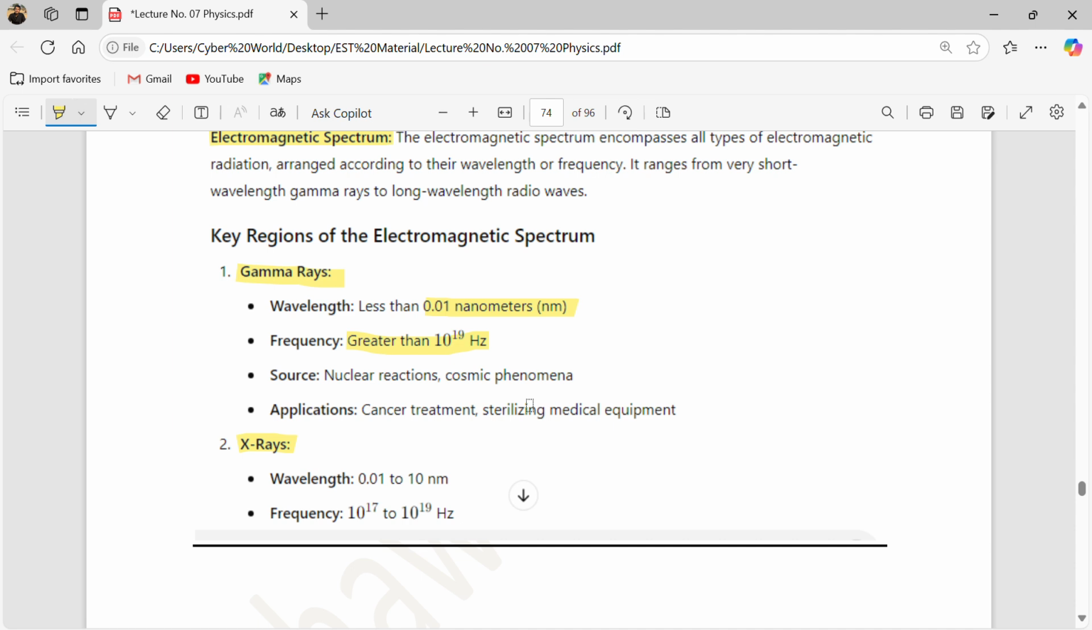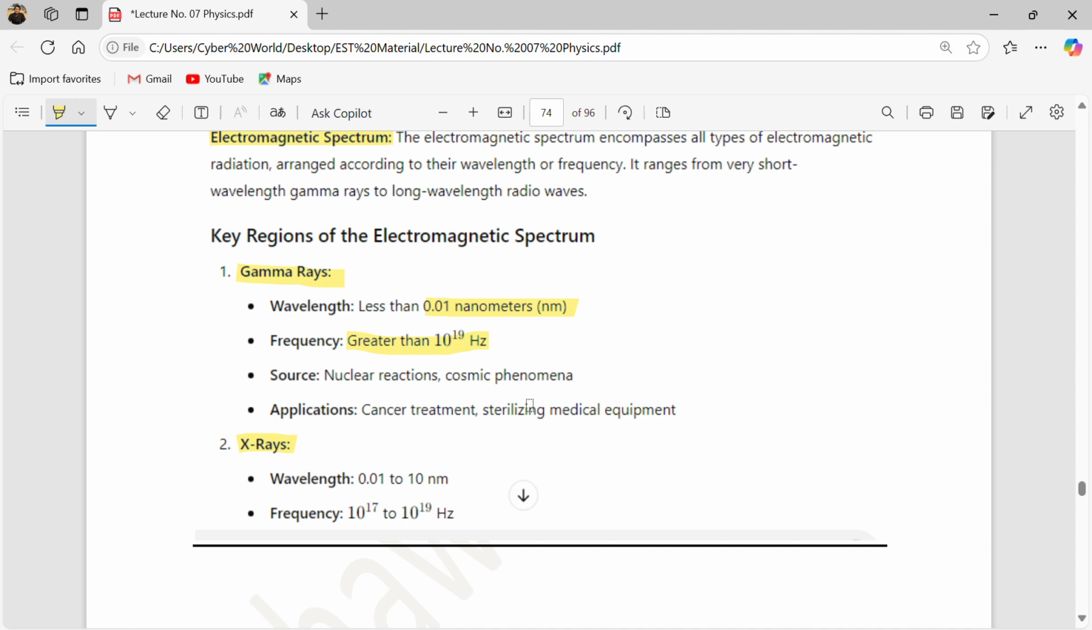That's why in hospitals or in medical applications, doctors do not use gamma rays. Doctors use X-rays, because X-rays have less energy than gamma rays. If doctors used gamma rays, then instead of being cured, the patient would die, because the tissues would be totally destroyed due to the exposure to the most energy.